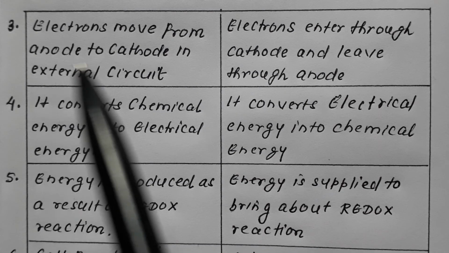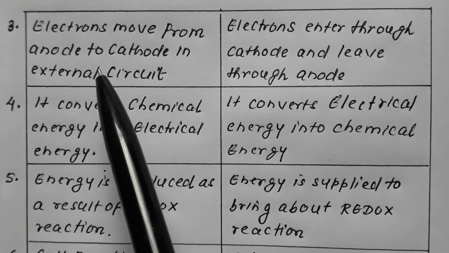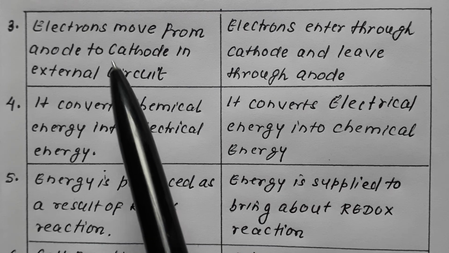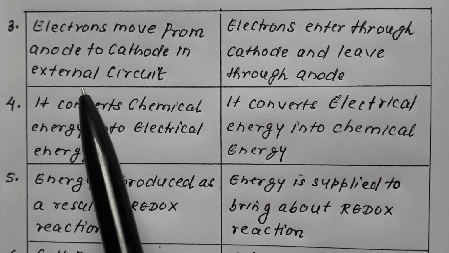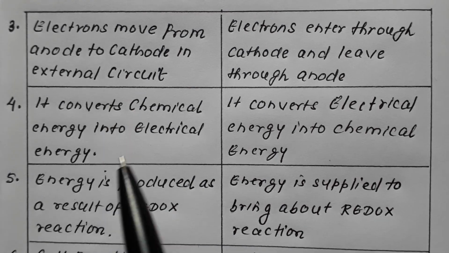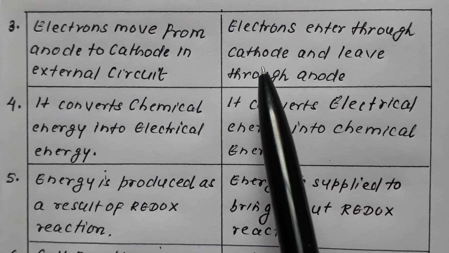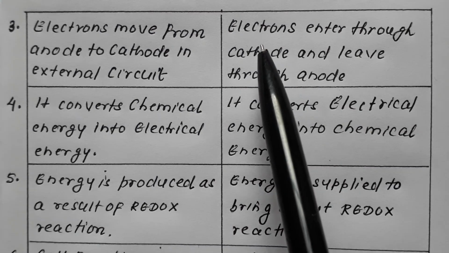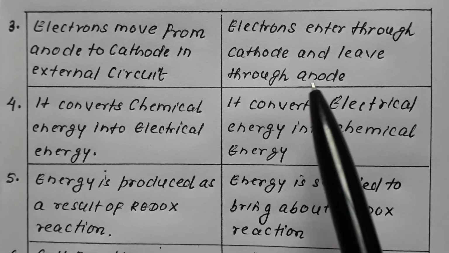In voltaic cell, electron moves from anode to cathode in external circuit. In case of electrolytic cell, electron enters through cathode and leaves at anode.